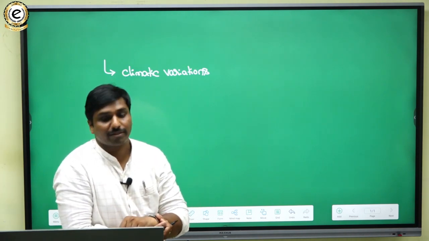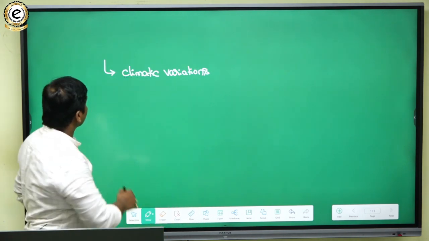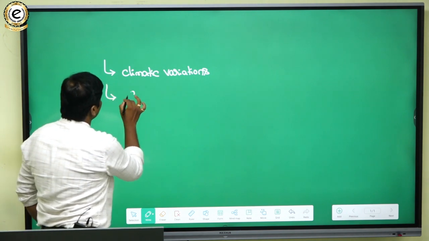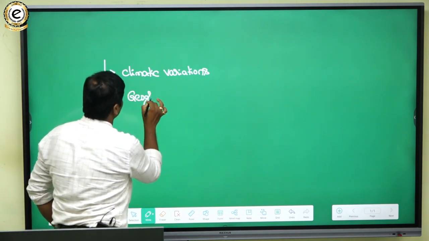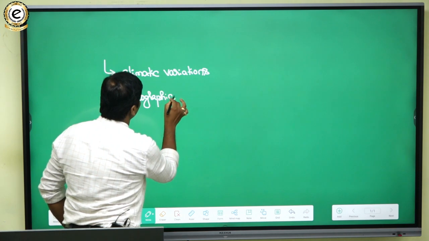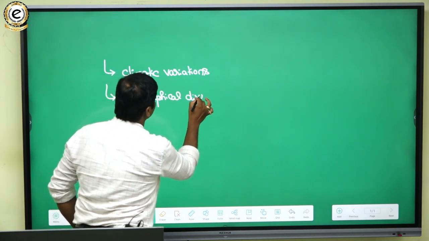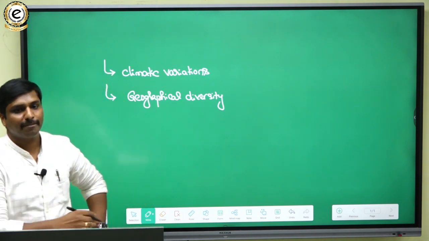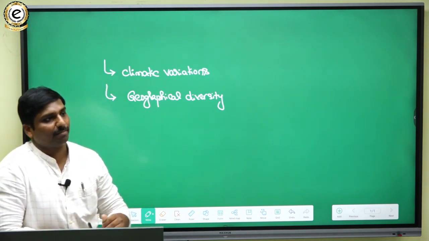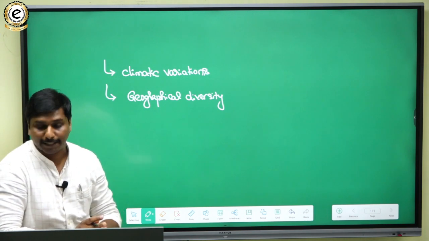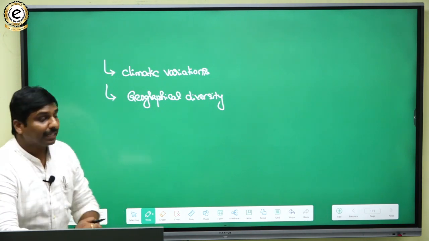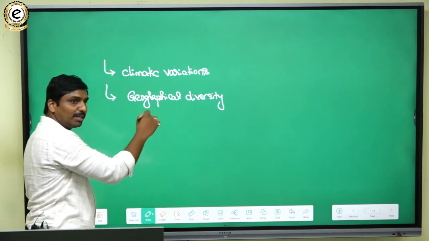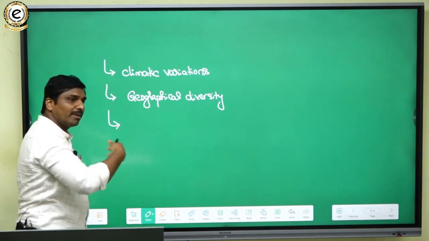So climatic regions is one thing. Then we have geographical diversity also. You can mention this as another important factor responsible for the presence of natural vegetation. Then you can also bring in climate itself, you can talk about the monsoons and monsoonal impact.